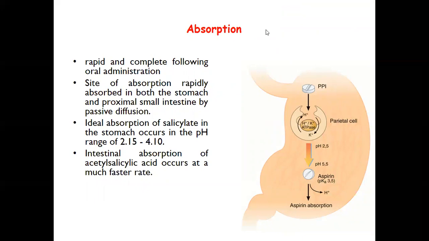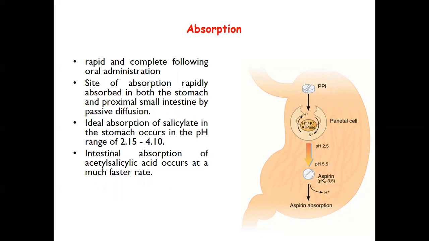Absorption of aspirin. Rapid and complete absorption following oral administration. Site of absorption: rapidly absorbed in both the stomach and proximal small intestine by passive diffusion. Ideal absorption of salicylate in the stomach occurs in the pH range 2.15 to 4.10. Intestinal absorption of acetyl salicylic acid occurs at a much faster rate. So here the sites are shown where the aspirin absorption occurs. The pKa of aspirin is 3.5.